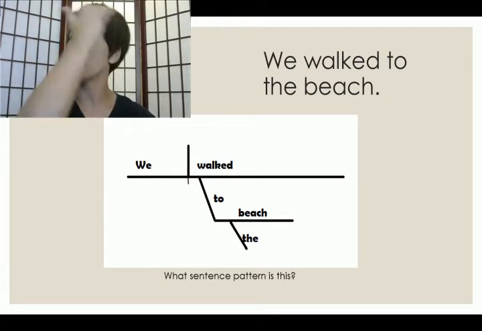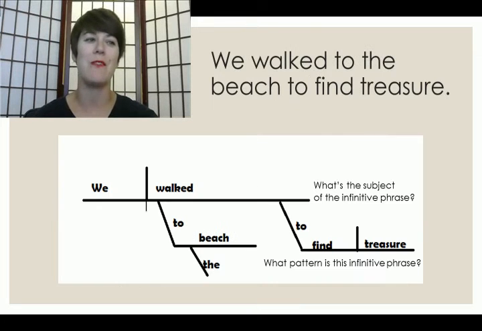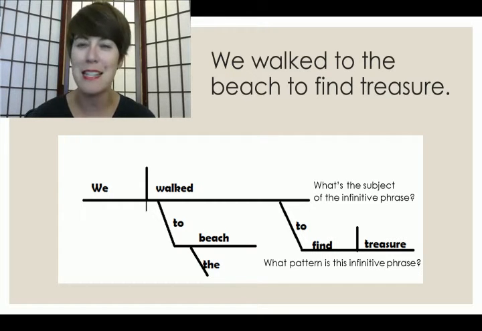Then we walked to the beach to find treasure. Look beyond the to and see what's there. In the case of to find treasure, we have a verb. We have an infinitive. We would diagram it like this. To find treasure. You'll notice the infinitive phrase has a couple of funky things going on with it. We have a subject for the infinitive phrase that's all the way over on the main line.